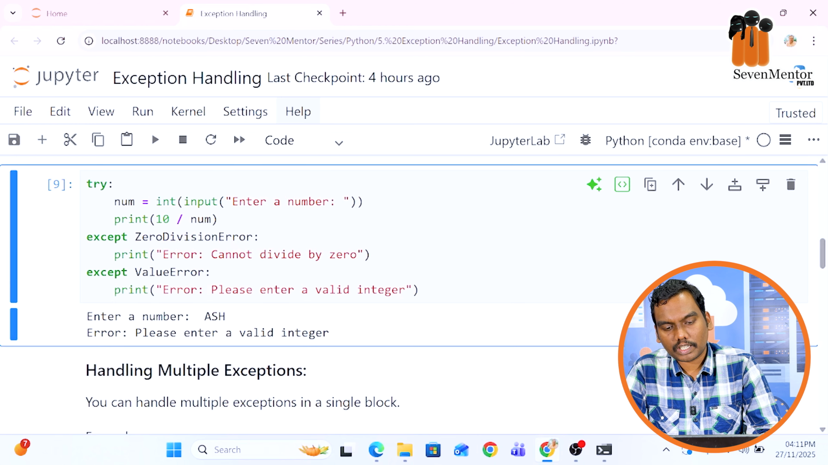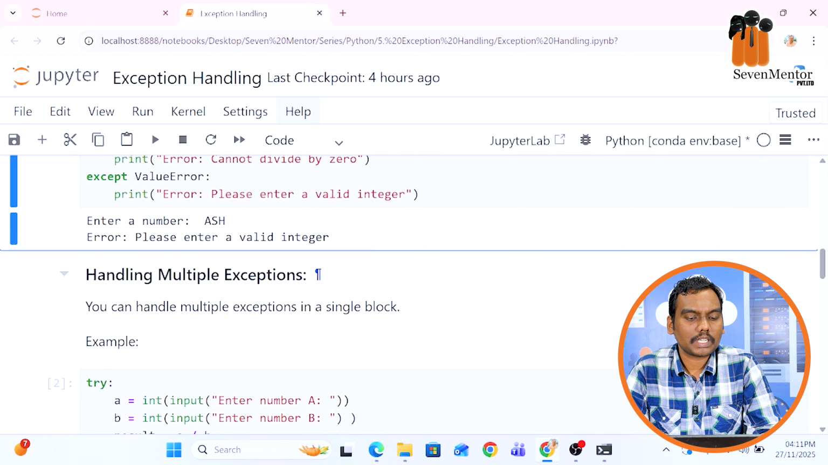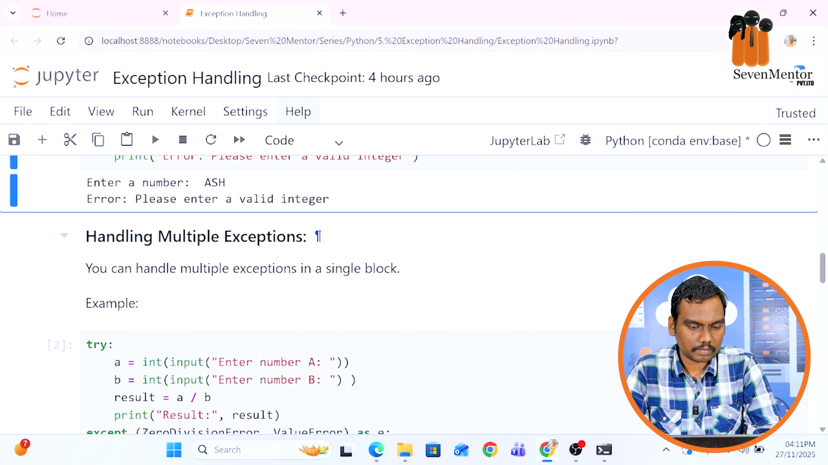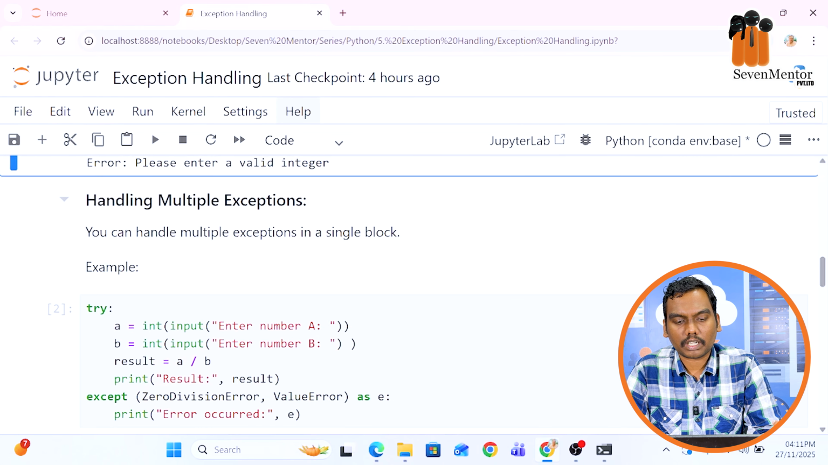Now the next question is, what if we have more than one error in our program? That can also be handled with the help of multiple except statements. You can have n number of except statements under a single try block, but at max only one except statement will be executed. Now what does it mean?